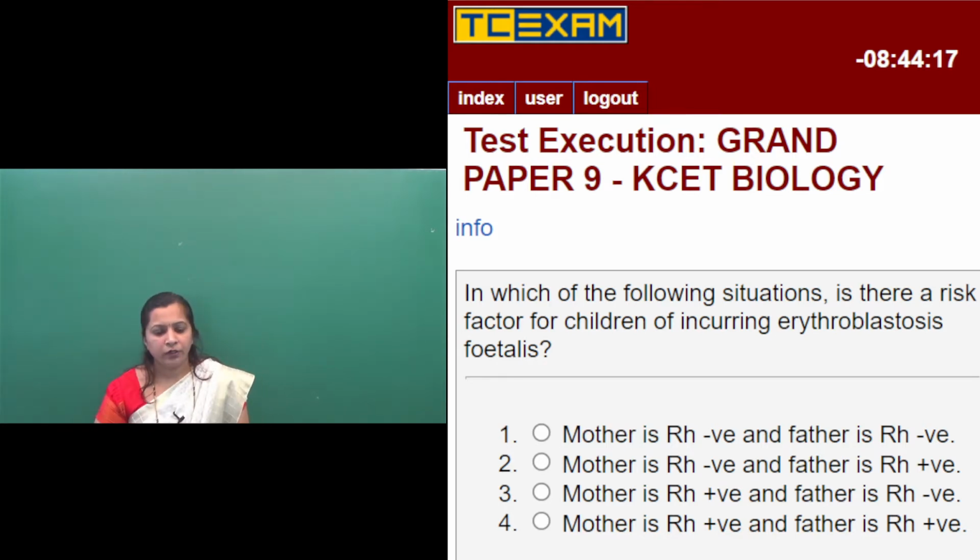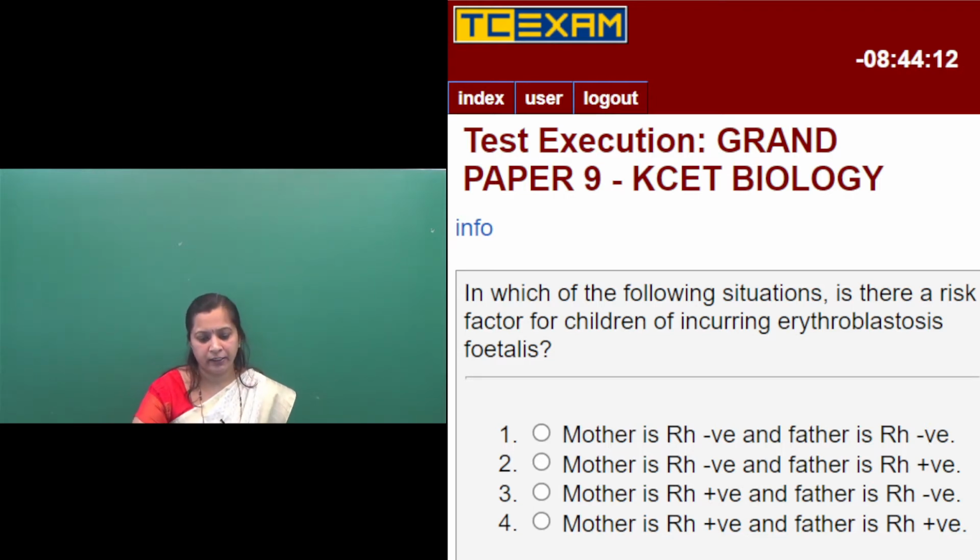Here, one such incompatibility, Rh incompatibility, is seen when the father is Rh positive and the mother is Rh negative. If the father is Rh positive, the membrane of his RBCs has this Rh antigen, and if the mother is Rh negative, she lacks the Rh antigen. Usually there will be no natural antibodies for this Rh antigen.